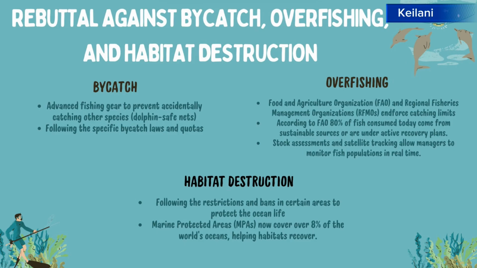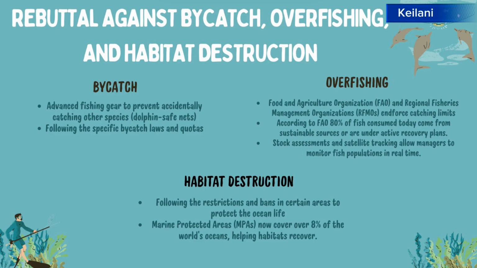Another solution for habitat destruction is to hold those accountable and make sure that these organizations are following the restrictions and bans in certain areas in order to protect the marine life. Marine protected areas, also known as MPAs, cover 8% of the world's oceans, and they help to recover habitats that have been destroyed. And lastly, a possible solution for bycatch is to start using the new technology that has allowed for new devices and tools, such as advanced fishing gear, to prevent accidentally catching other species.